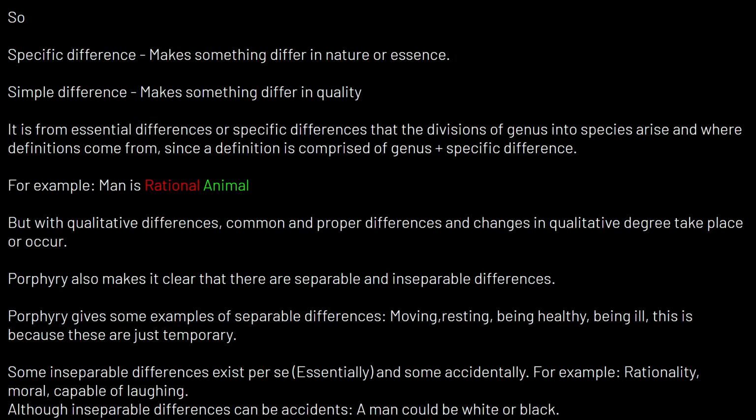For example, rationality, mortality, being capable of laughing. These are inseparable differences. And inseparable differences can be accidents. That is, a man could be white or black. So really, what you need to take here is that inseparable differences are twofold. One is an essential inseparable difference, right? Things pertaining to the nature of a man. Being capable of laughing pertains or follows from the nature of a man, but not white or black. White or black is really just inseparable accidents, right? We call these inseparable differences or accidents.